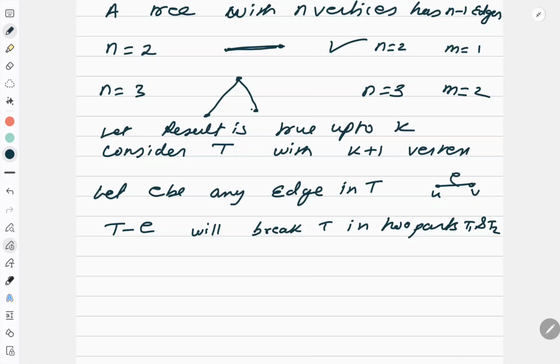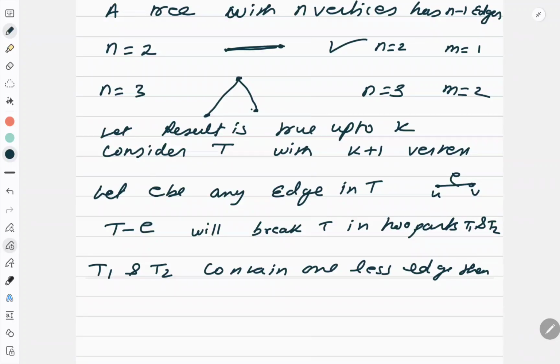Correct? And their respective number of edges and vertices both will be less. So I can say that T1 and T2 contain one edge less than the number of vertices in it.